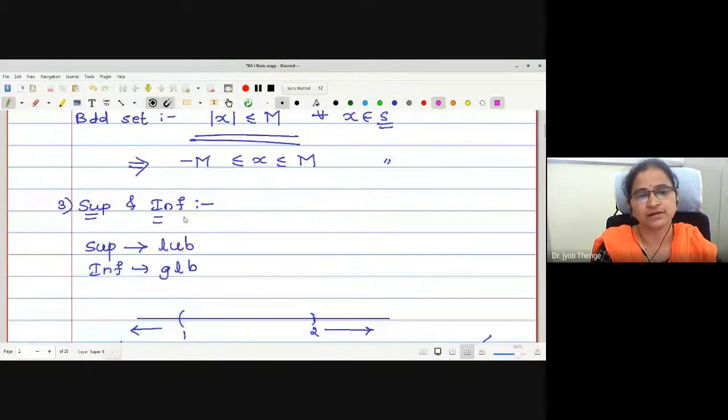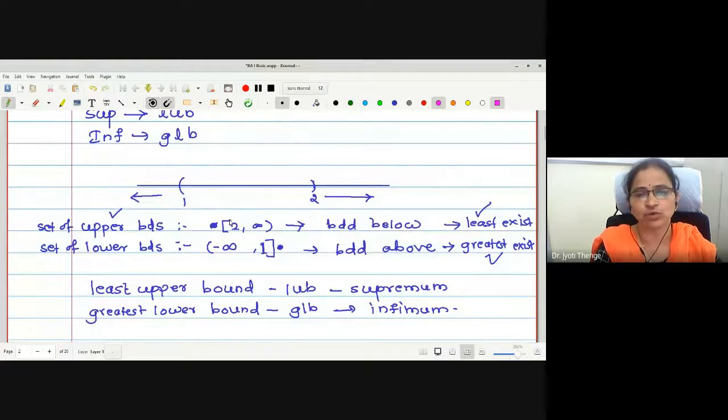Bounded set, suprema, infima. If you have difficulty, you can ask me.